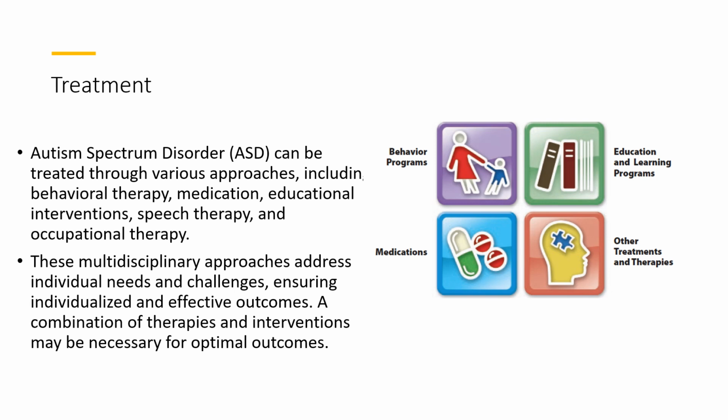Fourth is speech therapy. Speech therapy can be effective in helping individuals with autism improve their communication skills, such as language development, conversational skills, and social communication. Fifth is occupational therapy. Occupational therapy can help individuals with autism improve their motor skills, sensory processing, and daily living skills.